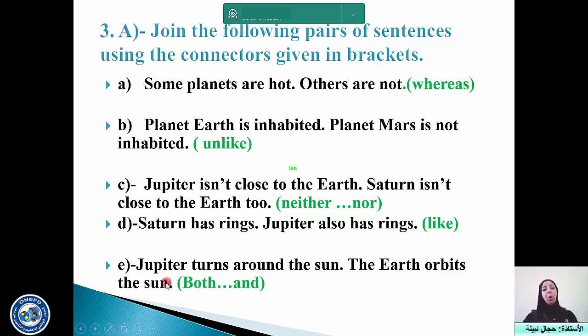Of course, you should know the meaning of all these connectors before you join your sentences. If you know the meaning of the words, you can guess immediately whether the function that is expressed is similarity or difference. So let's start the correction.